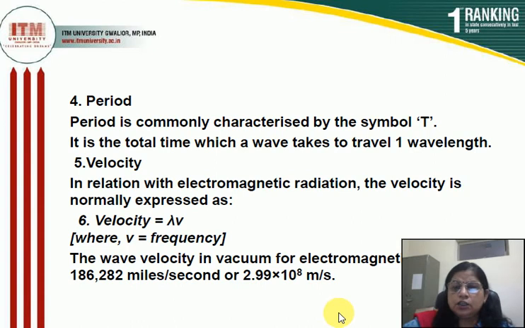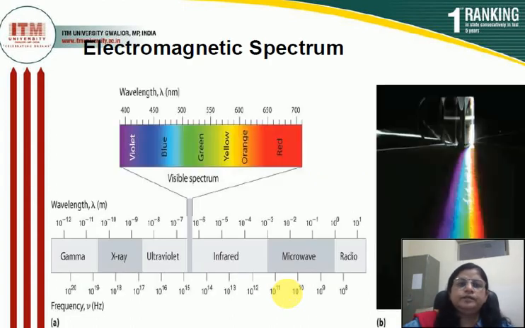This is the speed of light in vacuum, or we can say that the speed of light is 2.99 or 3 into 10 to the power 8 meter per second. Velocity of light is always constant.